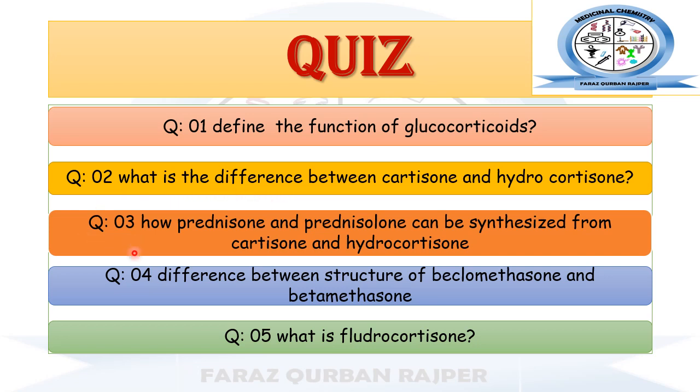Number 3: How can prednisone and prednisolone be synthesized from cortisone and hydrocortisone? Number 4: Give the difference between the structure of beclomethasone and betamethasone. Number 5: What is fludrocortisone? Define it with respect to its chemical structure.